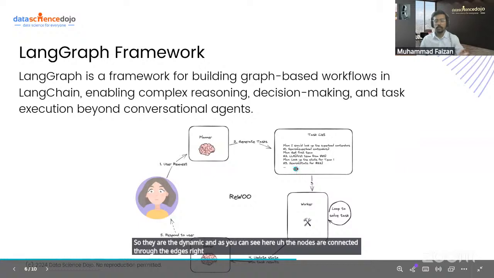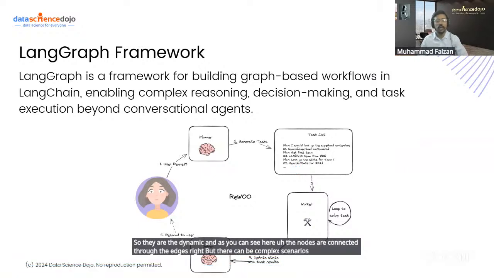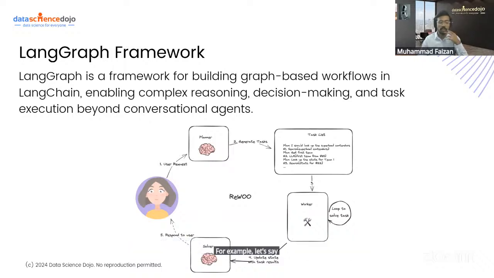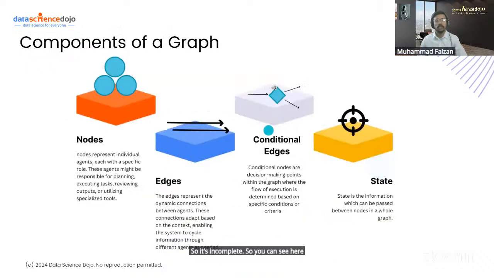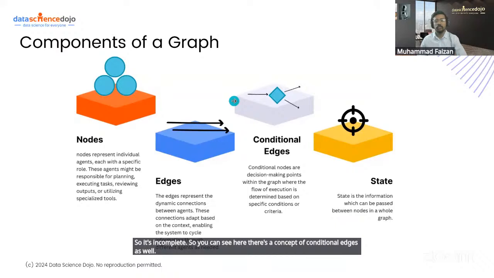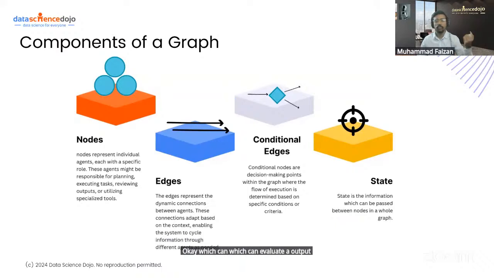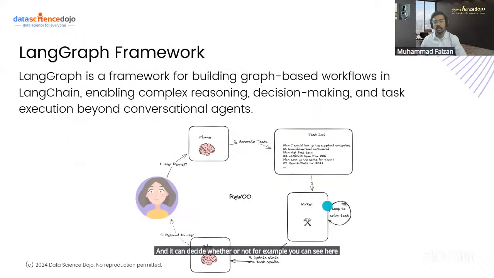But there can be complex scenarios in which there can be edges which can be conditional. For example, let's say we are working in an office, and we can perform some tasks, we can write a blog. It can be incomplete. So our manager can say you should rewrite this blog, or you should incorporate this feedback in it. So you can see here there's a concept of conditional edges as well, which can evaluate output that is coming from the previous node, and it can decide where to go next. For example, you can see here there's a conditional edge involved here as well.